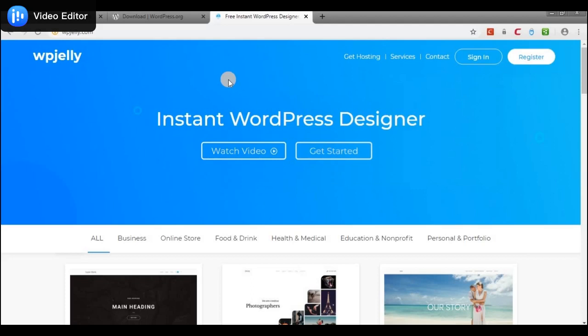Now the difference, why I prefer WP Jelly to WordPress.com, because this is almost the same thing as WordPress.com, but these guys, they have better templates, better themes, and better plugins. So in as much as they have a lot of limits and restrictions with respect to their free services, it is way better compared to that of WordPress.com. So I want us to follow in this video, because from now henceforth I'll be developing the site as we go. So I would want everybody to follow me as we do that.